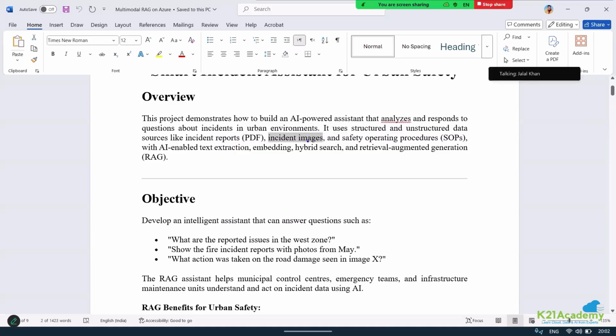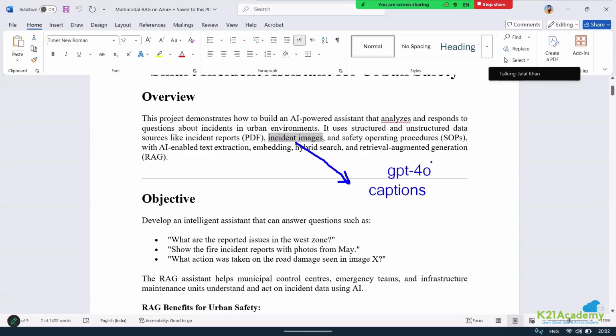So to create an embedding out of an image, what I can do is generate a caption. What I'm going to do right now is use GPT-4o, because I want to do a multimodal RAG, and GPT-4o can read images, right?